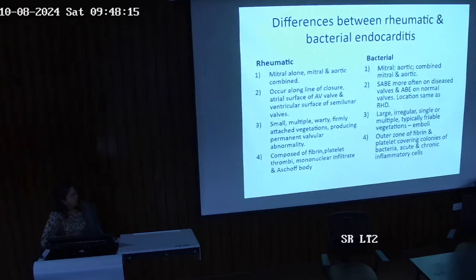Here, rheumatic vegetations are composed of fibrin, platelet thrombi, mononuclear infiltrates and Aschoff bodies. Here, what do you see? You see an outer zone of fibrin, platelet-covered colonies of bacteria, acute and chronic inflammation. Okay? Major difference? What is it? Vegetations differ in size, in friability and in composition. Here there is fibrin, platelets and chronic inflammatory cells; on the other side there are acute inflammatory cells with bacterial colonies, it's there in the name.